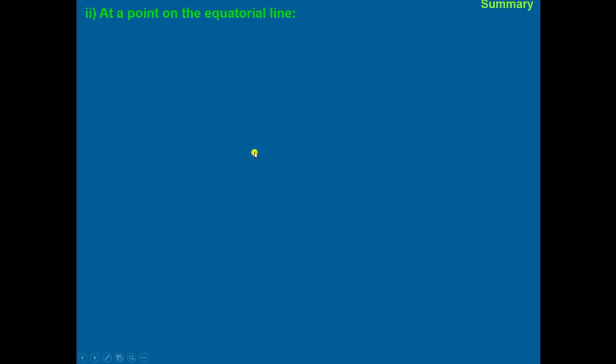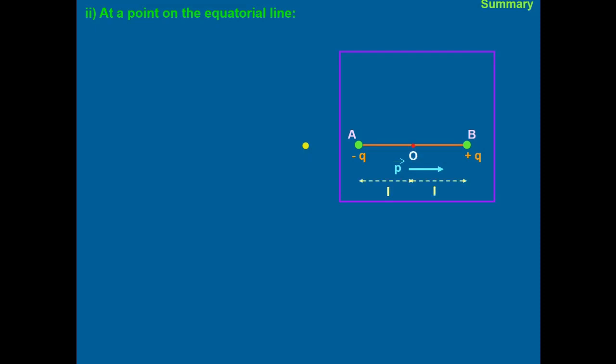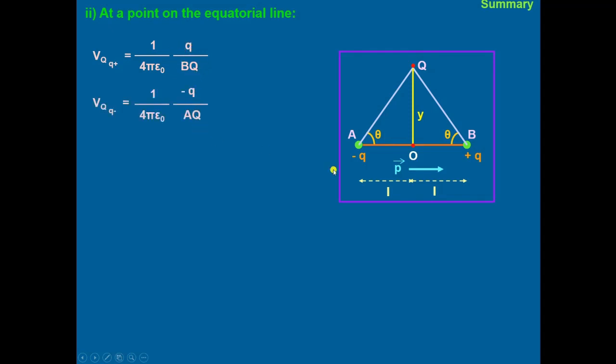Then we calculated the electric potential on the equatorial line. We take two point charges separated by a certain distance, with midpoint O, and Q is a point on the equatorial line of the dipole, where we have to calculate the potential because of the charges at A and B. The potential because of the positive charge is 1 upon 4 pi epsilon naught multiplied by Q upon BQ, and because of the negative charge, the potential is 1 upon 4 pi epsilon naught multiplied by negative Q divided by AQ.